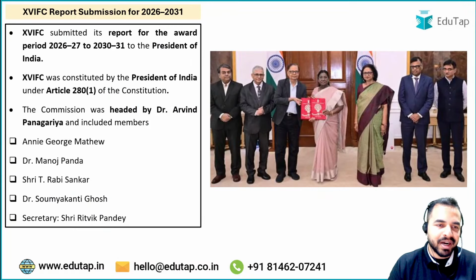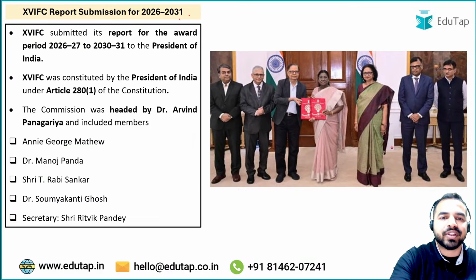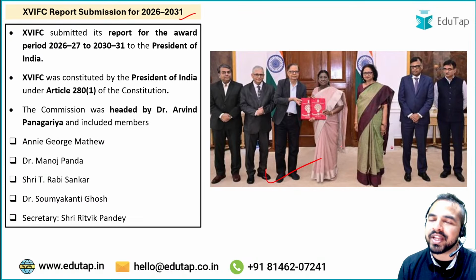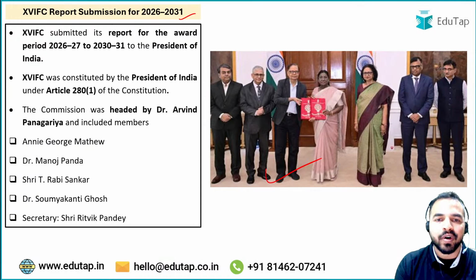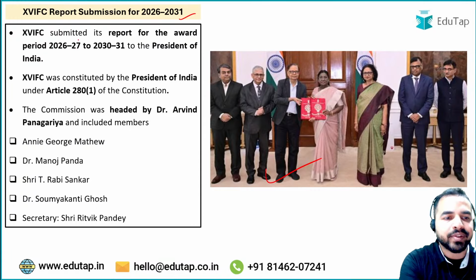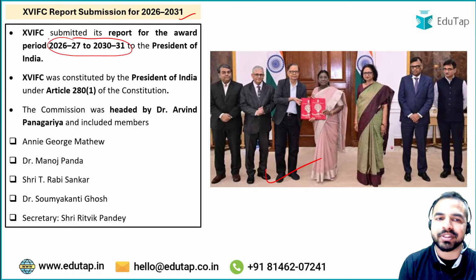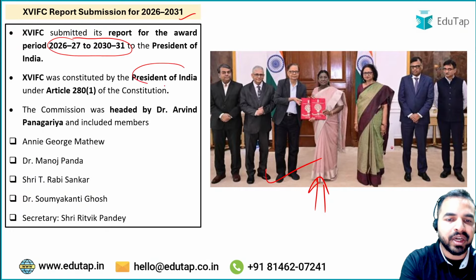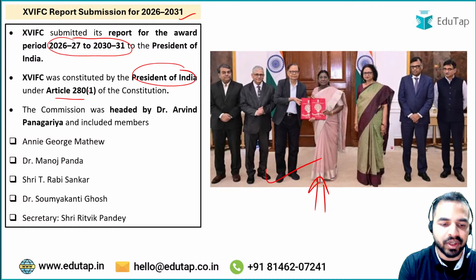Moving ahead to the next part, that is the 16th Finance Commission report submission for the period 2026 to 2031. So my dear friends, you can see here in the picture that the 16th Finance Commission has submitted its report for the award period of 2026-27 to 2030-31, and the report has been submitted to the President of the country, that is being mentioned here, right? So now guys, the 16th Finance Commission was constituted by the President of India under Article 281 of the Constitution.